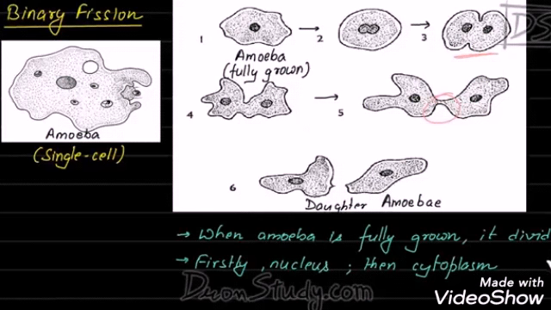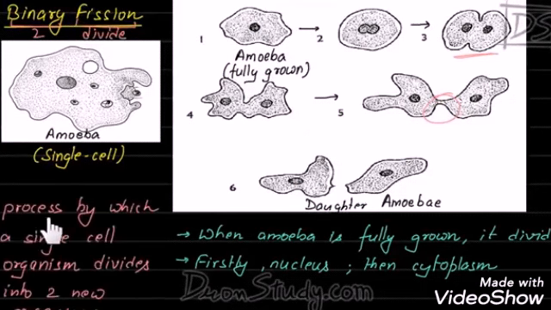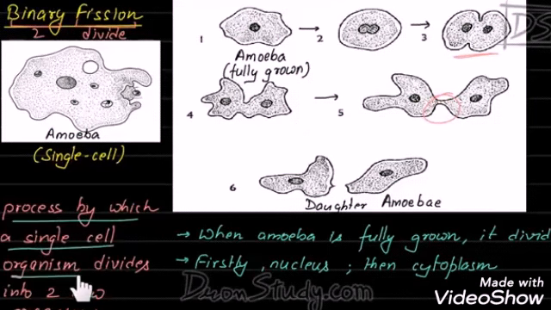So, in case of amoeba, this type of binary fission is called orthodox binary fission, where first the division of the nucleus takes place, then the division of the cytoplasm takes place, resulting in the formation of two cells. These cells are genetically and morphologically similar to each other, so they are also known as clones, produced by the parent by which a single-celled organism divides into new organisms.